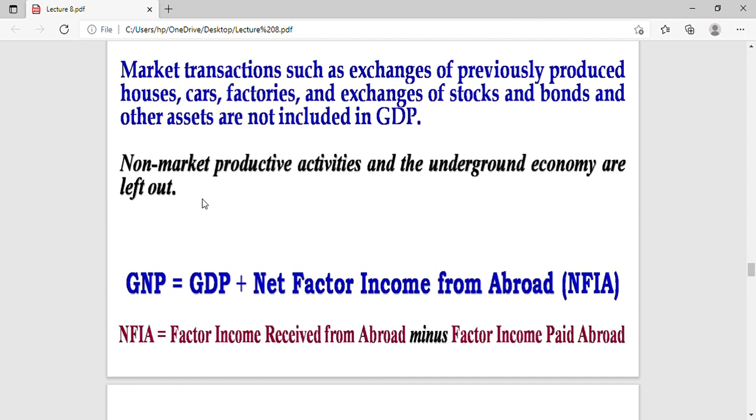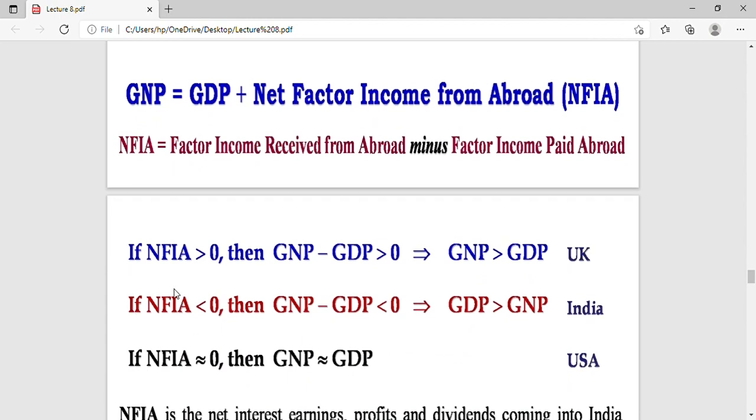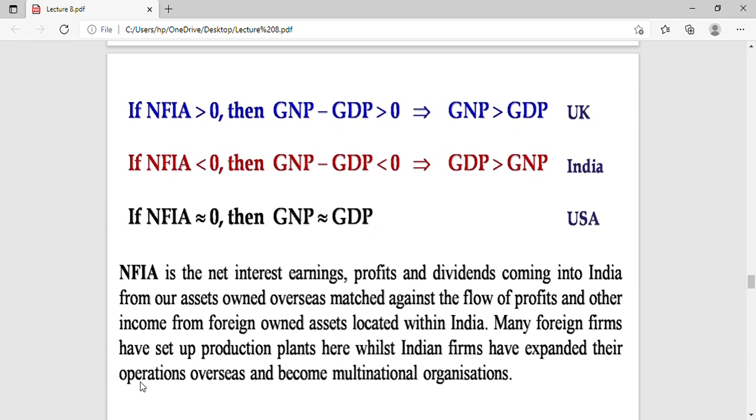So if we want to define GNP, it is the GDP plus NFIA, that is net factor income from abroad. That is the factor income received from abroad minus the factor income paid abroad. So what happens if NFIA is greater than 0? GNP will be greater than GDP, that is the case in the UK, and in India GDP is greater than the GNP. We can say that in the USA NFIA is almost 0.